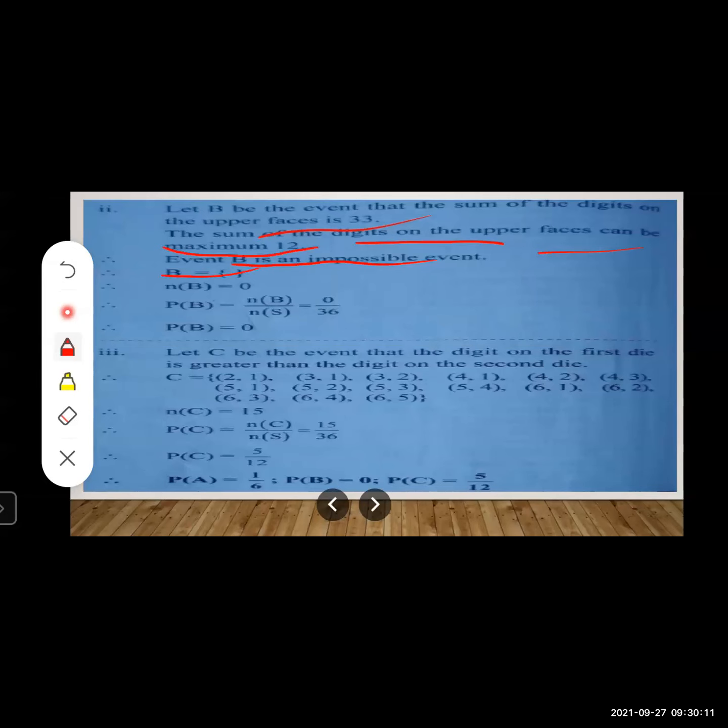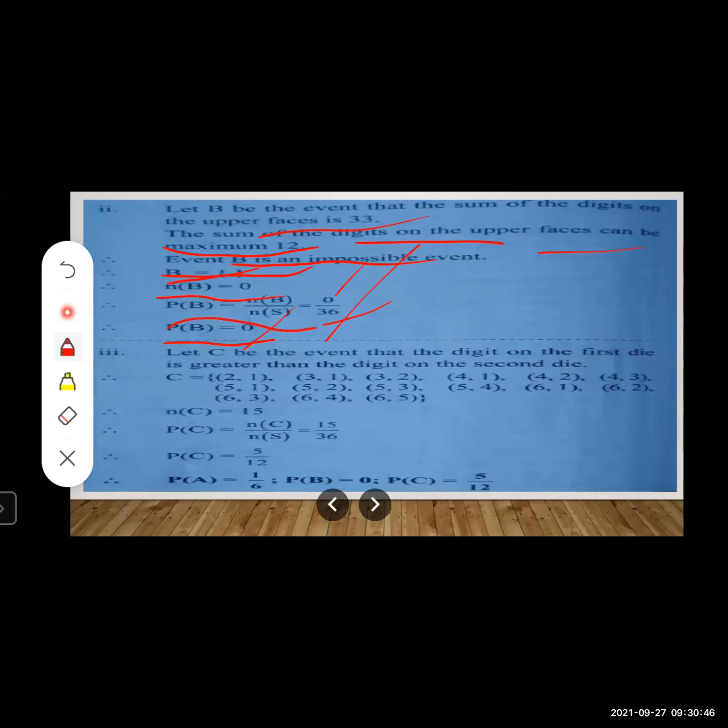So what will we write for B? Nothing is there. So B is an empty set, or an impossible event, or we can say a null set. So the number of sample points of the event B is obviously 0. Again, we will write the formula P(B) is equal to n(B) upon n(S). So n(B) is equal to 0, n(S) is equal to 36. So 0 upon 36 will be 0. So P(B) is equal to 0.